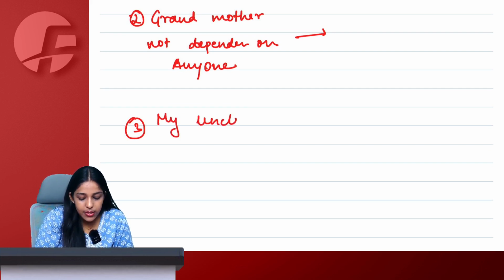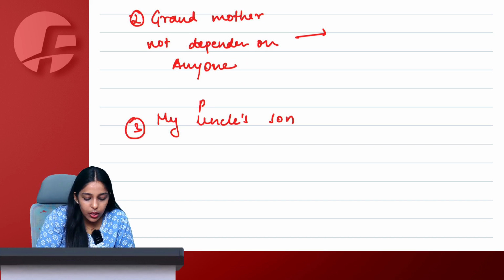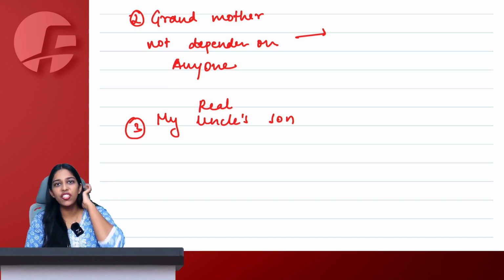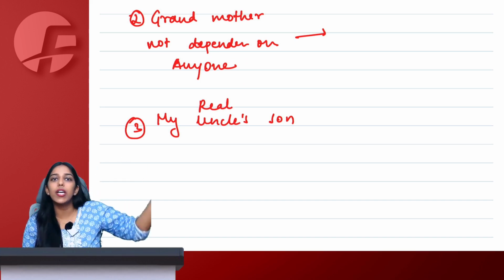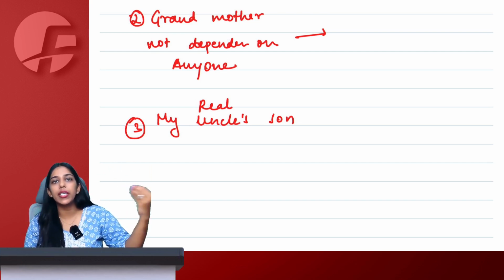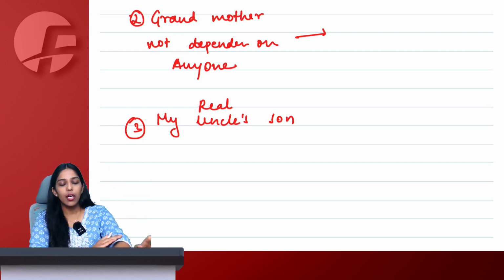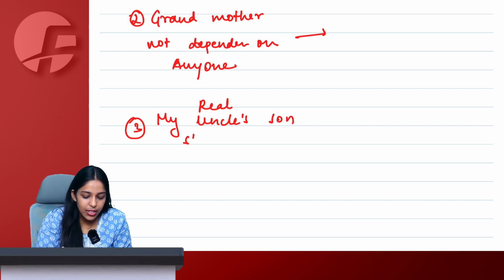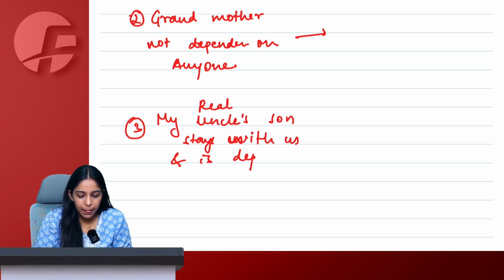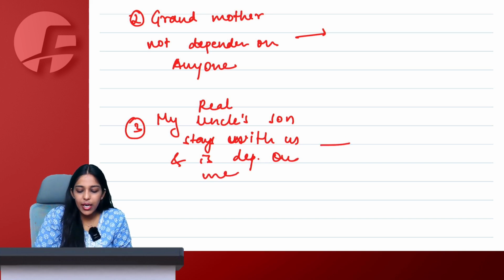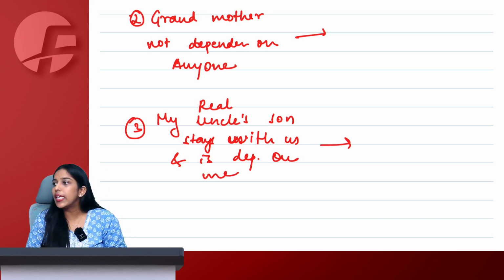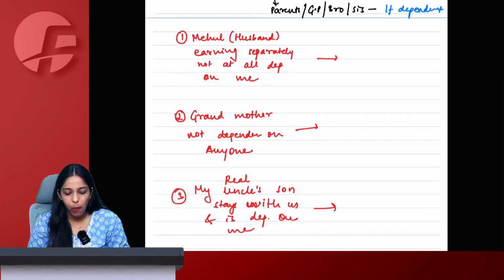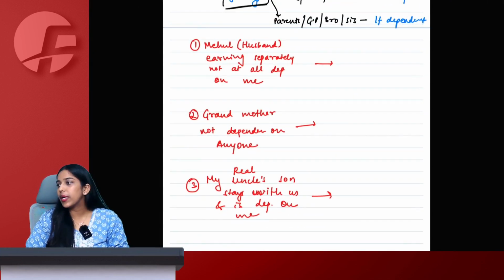My uncle's son, my real uncle's son, which means uncle as in chacha, my father's real brother, whatever you call him, we call chacha here, kaka, chacha, uncle, whatever. So my real uncle's son stays with us and is dependent on me. I sponsor his education and everything. Will he be my related person? Say yes or no. 1, 2, 3, quickly give me the answer.